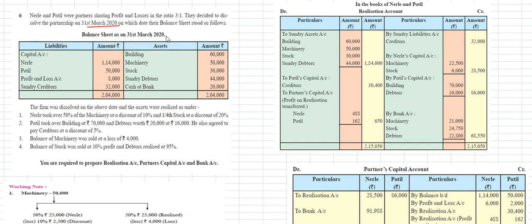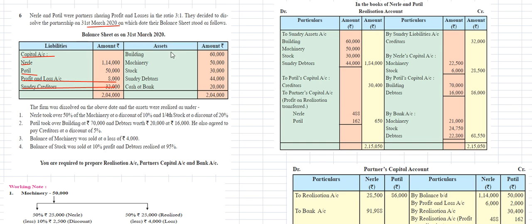As of March 2020, the capital account of Nele is 1,14,000 and Patil's is 50,000 rupees. Profit and loss account is 8,000 rupees and sundry creditors amount is 32,000 rupees.